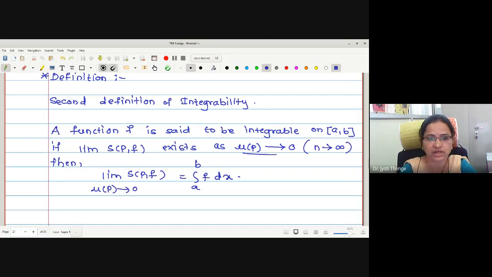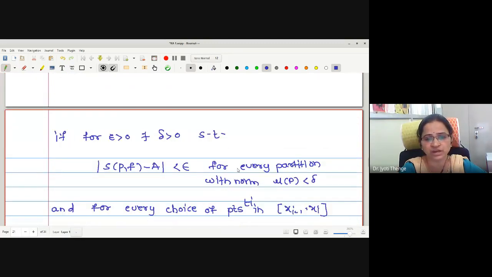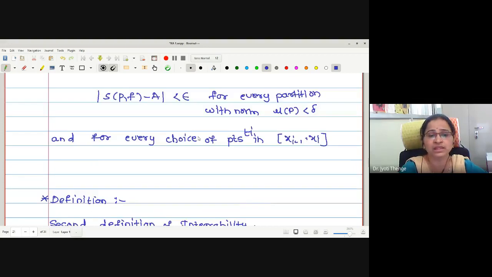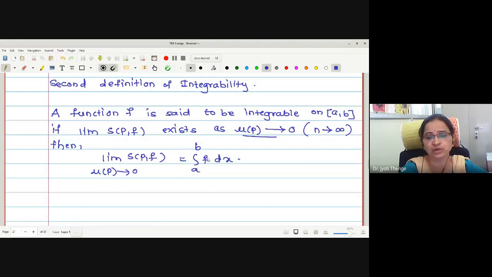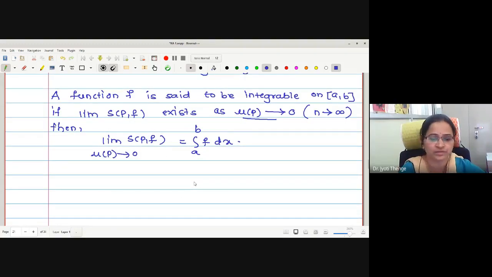The integral from a to b of f dx means that if this SPF converges to a fixed value, that is, the limit exists, then that fixed value is nothing but the area bounded by the curve, that is, the integral of the given curve. The same definition we can write by replacing mu p tends to 0 with n tends to infinity. Therefore, let me put this as a note.